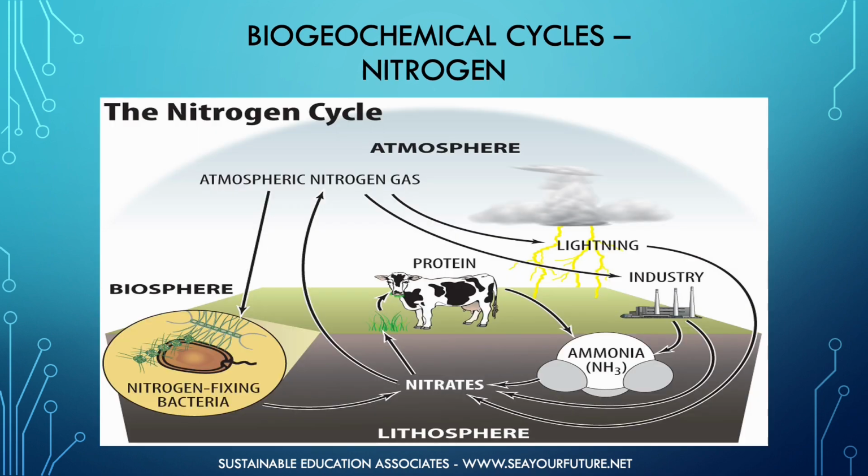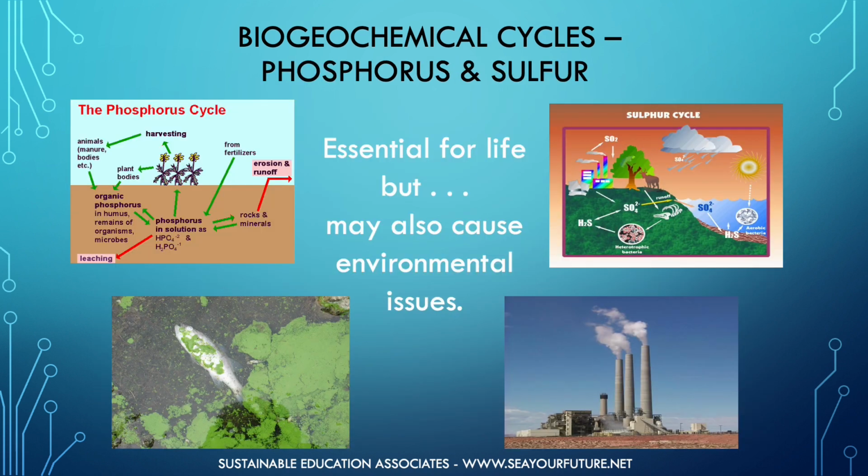Another important biogeochemical cycle is the nitrogen cycle. As nitrogen is the primary gas in our atmosphere and a crucial component for making life-sustaining materials, understanding and maintaining the nitrogen cycle is imperative to a sustainable future. As an educator for sustainability, you should also familiarize yourself with the phosphorus and sulfur cycles, as these nutrients, although essential for life in certain forms, can also cause severe environmental degradation and risk to human health in others.